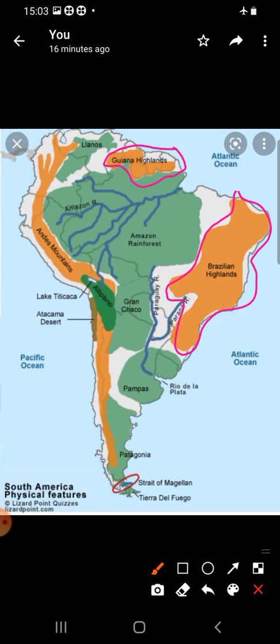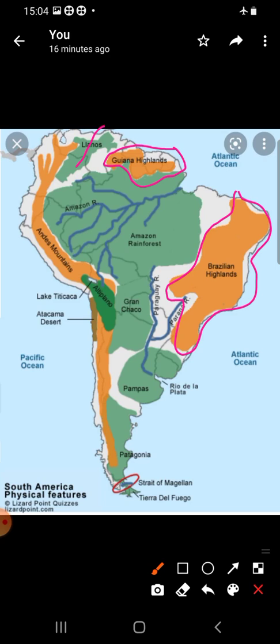These are made up of old rocks like the Deccan Plateau of India. We are living on the Deccan Plateau only. So like that, even here it is made up of old rocks. And River Churun, a tributary of River Orinoco, here it comes, Orinoco. There River Churun has formed the world's highest waterfall, Angel Falls. It is in the Guiana Shield.